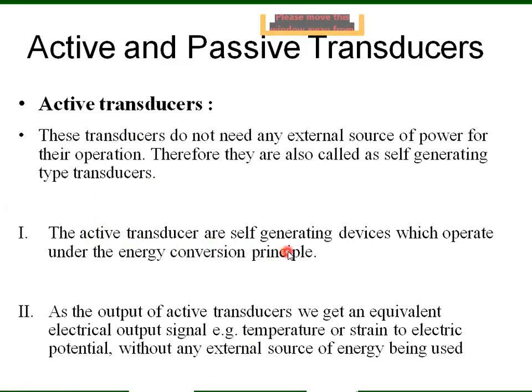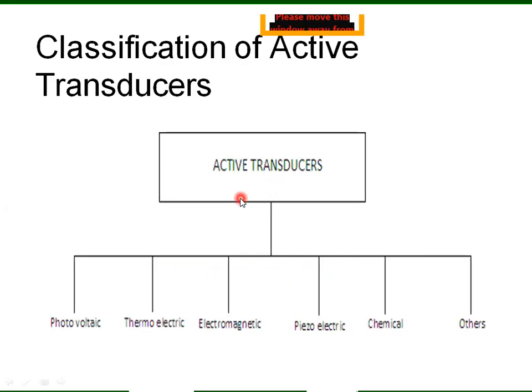So active transducers are self-generating devices which operate under the energy conversion principle. That is, one form of energy is converted into another form of energy. The example I have already taken here. Now these are the active transducers: photovoltaic, thermoelectric, electromagnetic, piezoelectric, chemical, and a number of transducers are available.